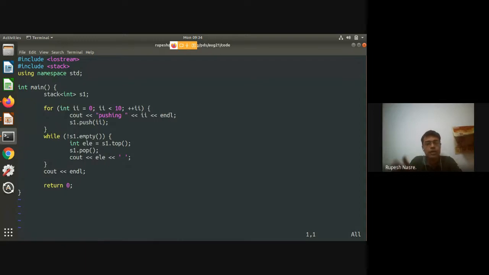We would like to now implement this as well. The reason why I am showing you this is not only because you should know how to make use of a stack, but also that in later parts of the course, if we would like you to implement a stack, we will specify either you implement the stack yourself or you can make use of the existing stack. Right? So that is the reason why you should be aware of this.